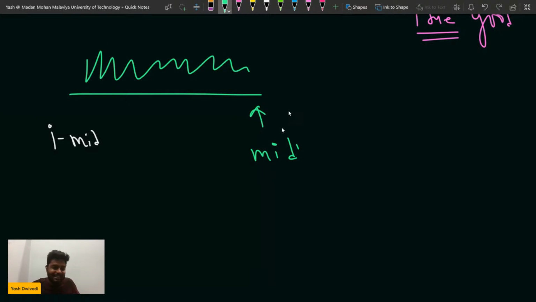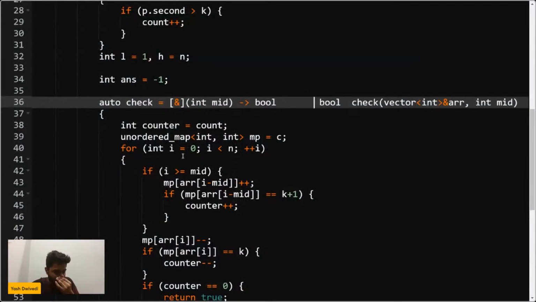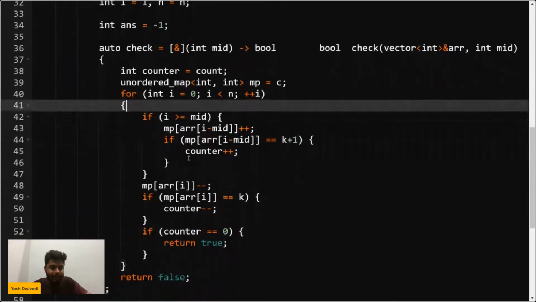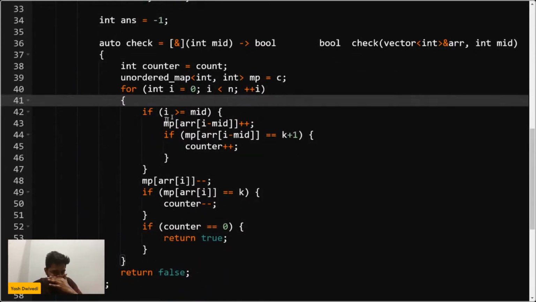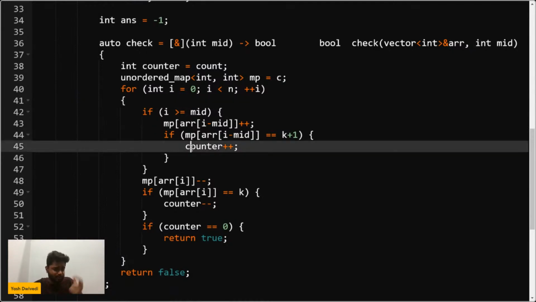So see, basically I am saying that suppose this is the mid, and this is I minus mid, so we are trying to iterate throughout the array, and we are basically trying to remove all that much of elements.